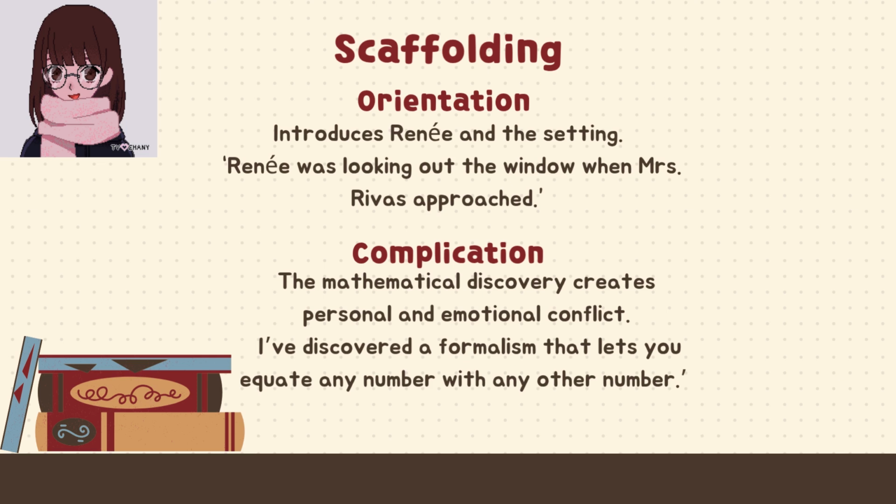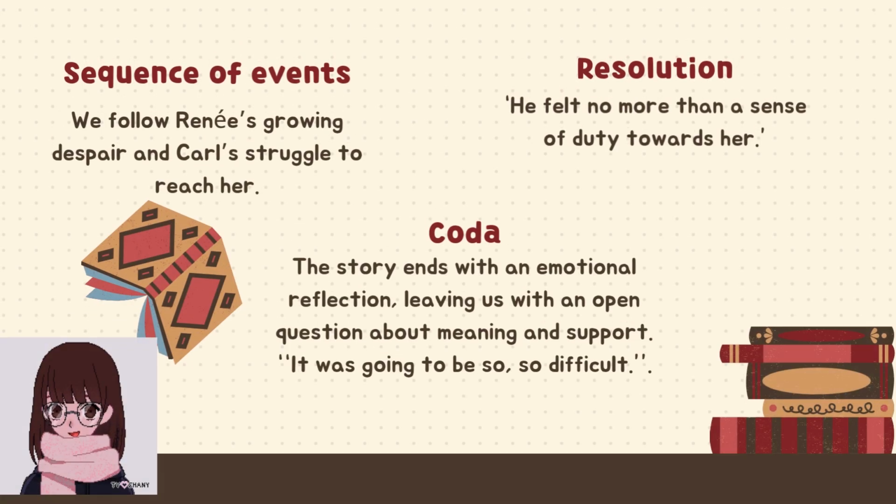Following, we have the complication. This is the problem that changes everything. Here, Renee discovers arithmetic is inconsistent, which destroys her beliefs. For example, I have discovered a formalism that lets you equate any number with any other number. This shows the shocking discovery. Next, we have the sequence of events. These are the actions after the problem. Here, Renee struggles with suicide thoughts. Carl tries to help. She goes home, but it gets worse. For example, she had come up with a totally different approach, but it only confirmed the original contradiction. This shows her repeated failures.